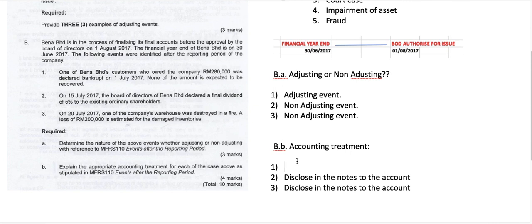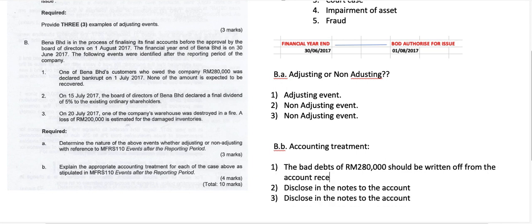So we should say here the bad debts of RM280,000 should be written off from the accounts receivable and allowance for impairment of trade receivable.